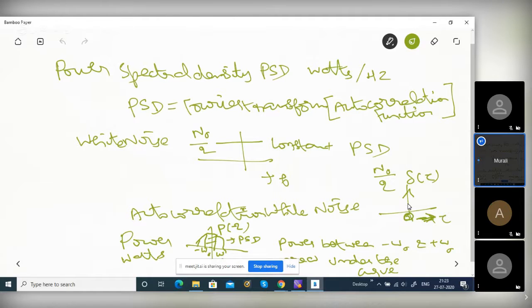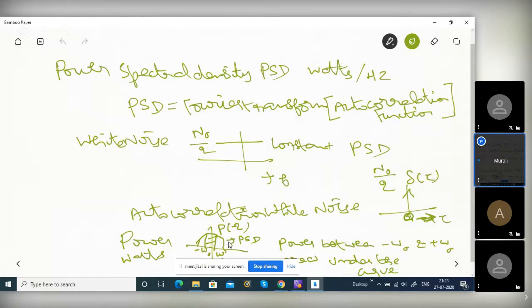The Fourier transform of an impulse has all frequencies. It is called white. All frequencies means white. We know in sunlight all colors are there: violet, indigo, blue, green, yellow, orange, red. That's why it is called white light. Same way it is called white noise, so all frequencies are of equal magnitude. This is called power spectral density. Power spectral density means how power is distributed with respect to frequency.